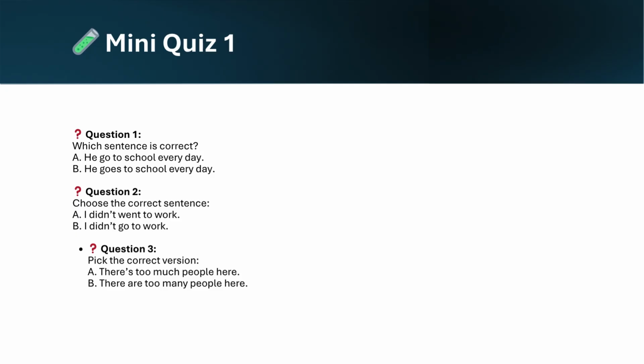And the second question is, I didn't went to work or I didn't go to work. Which one is the correct answer? Third question is, there's too much people here or there are too many people here. Which one is the correct answer? Write it down below in the comments.